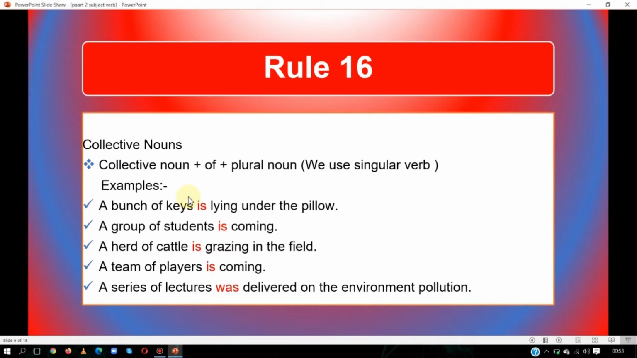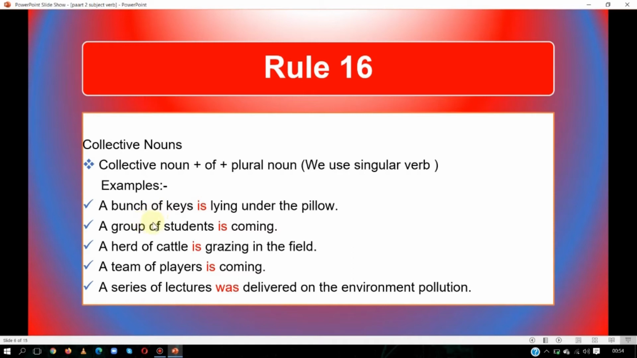This is the confusion in subject verb agreement. Some students see that it is keys, it is plural, so they write are or were. They use a plural verb here. But we will go with the collective noun bunch. We will not see keys. So with bunch, we will use is, a singular verb.